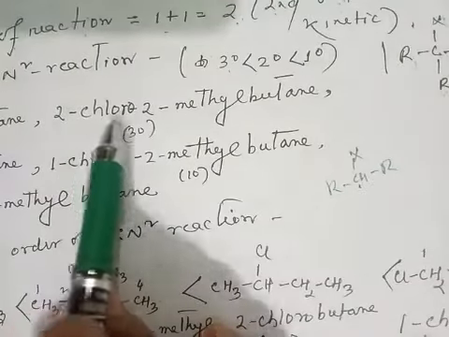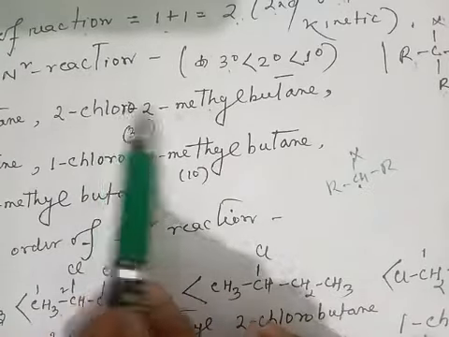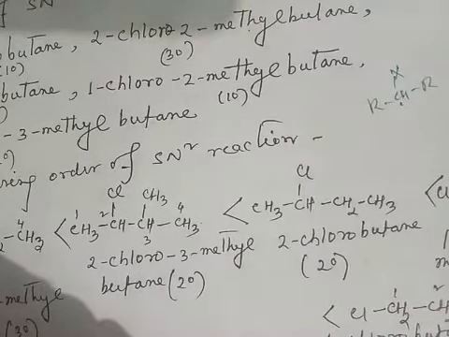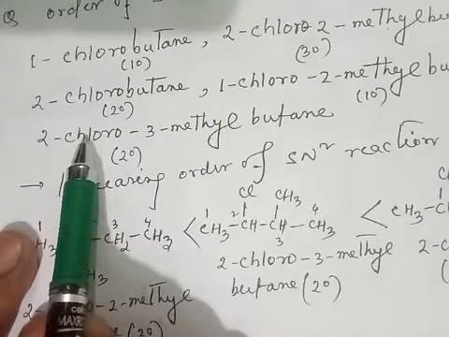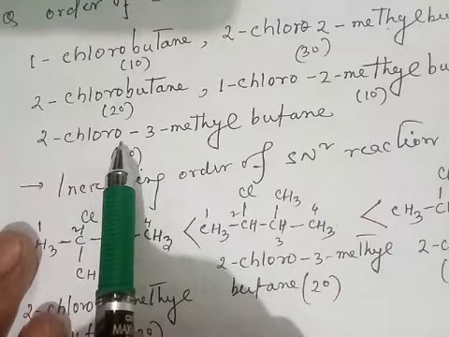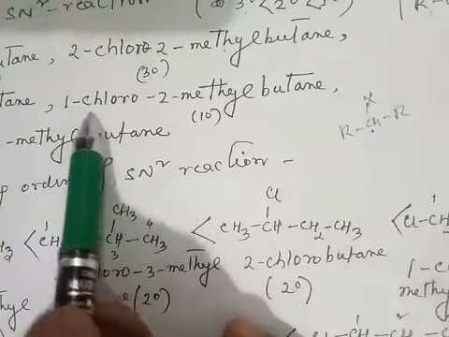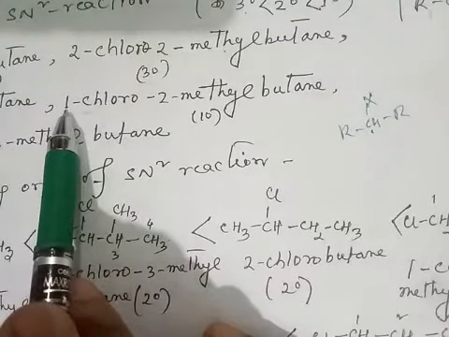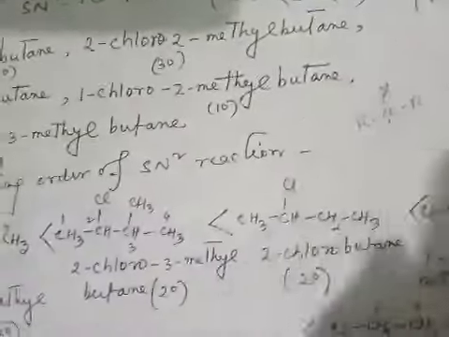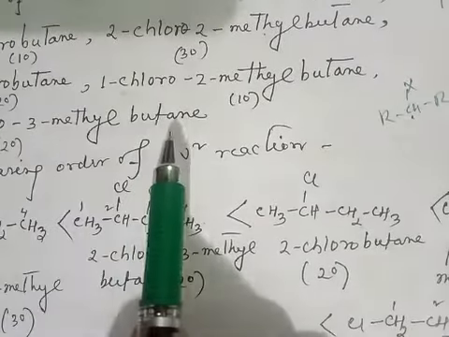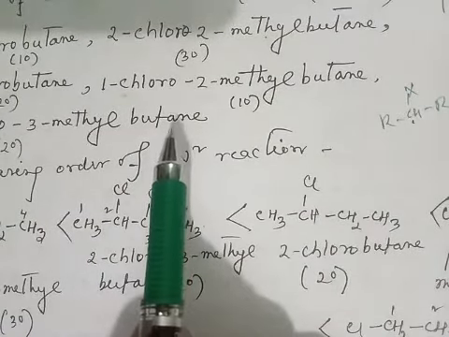When the positions of the halogen and the methyl group are the same, this is a tertiary haloalkane. Here the positions of the chlorine atom and methyl group are different, so this is a secondary haloalkane. Then this one is a primary haloalkane because the chlorine atom is attached at the terminal carbon atom. In this way, without writing the formula, we can know which one is primary, secondary, and tertiary.